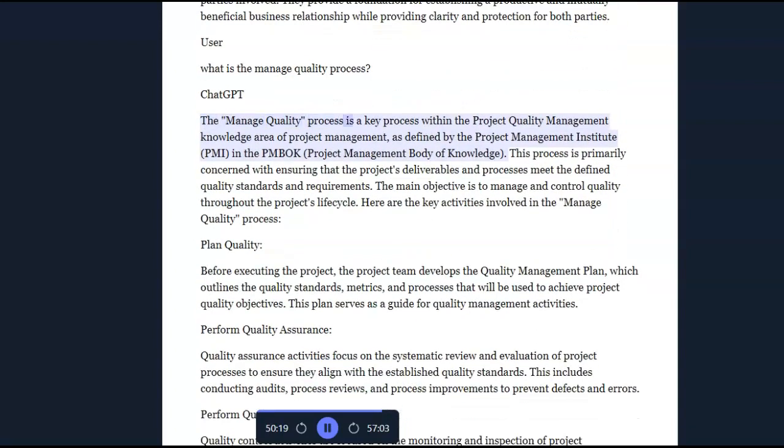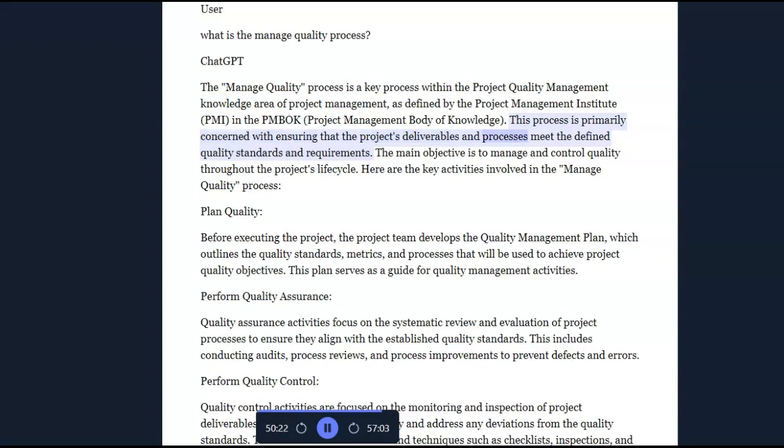ChatGPT: The managed quality process is a key process within the project quality management knowledge area of project management, as defined by the Project Management Institute (PMI) in the PMBOK, the Project Management Body of Knowledge. This process is primarily concerned with ensuring that the project's deliverables and processes meet the defined quality standards and requirements.